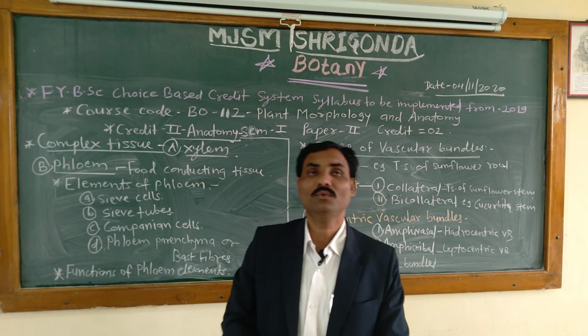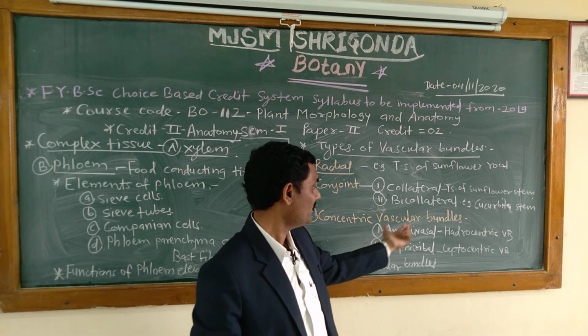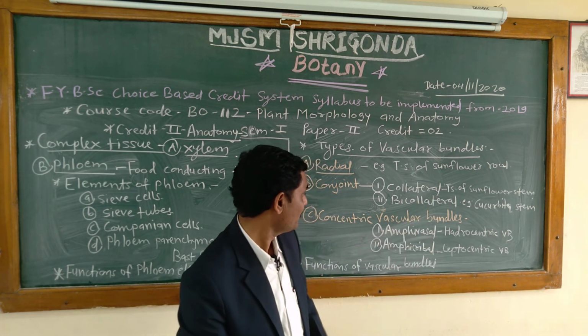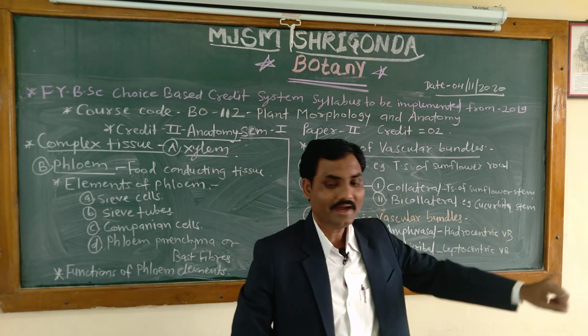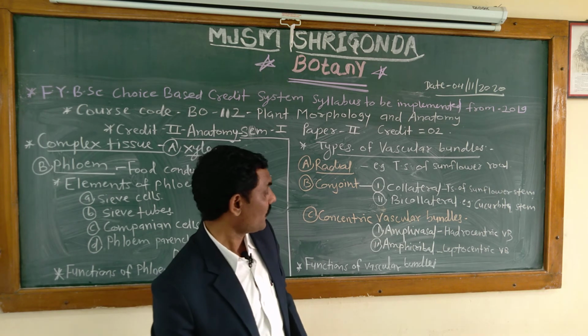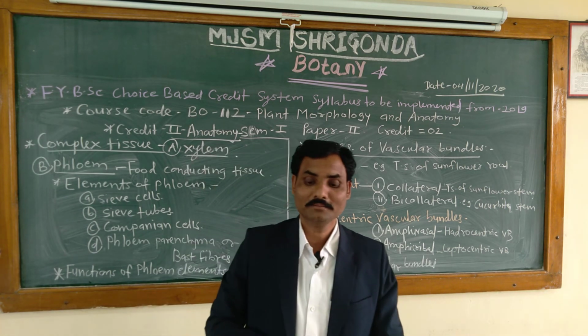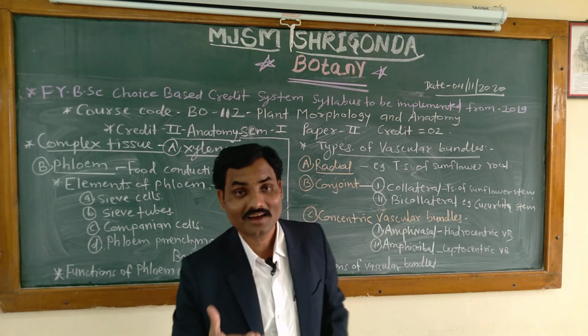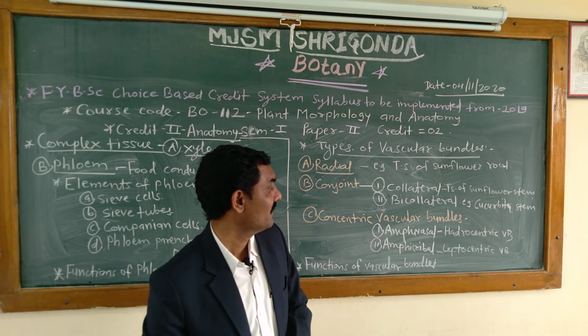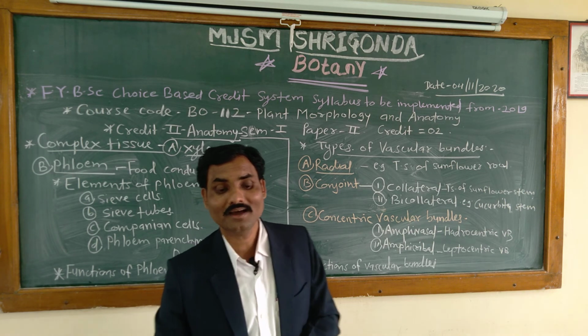First is amphivasal, also known as hydrocentric, which is surrounded by xylem, as seen in Dracaena. Dracaena is the best example of this amphivasal or hydrocentric vascular bundle.